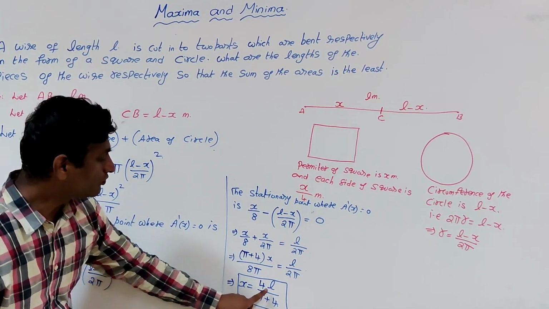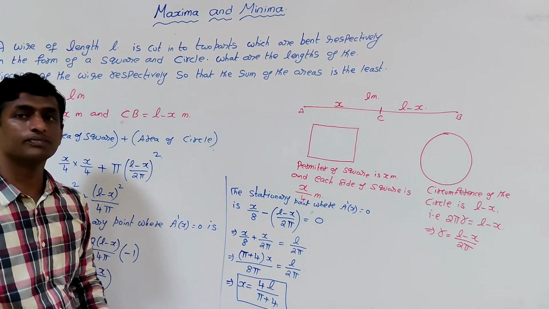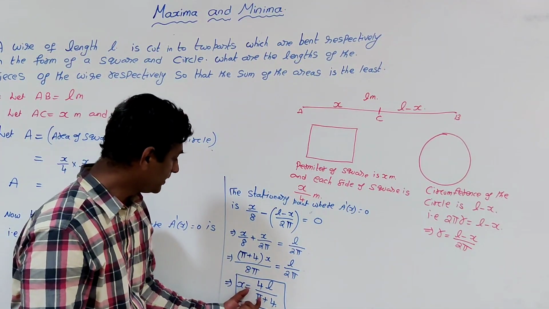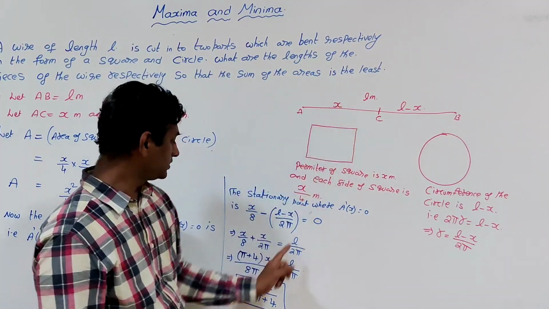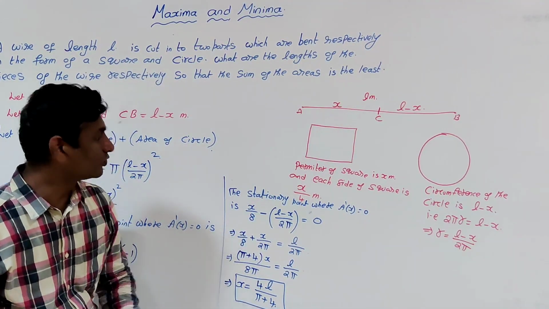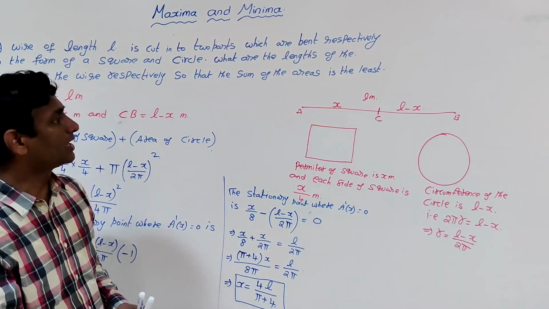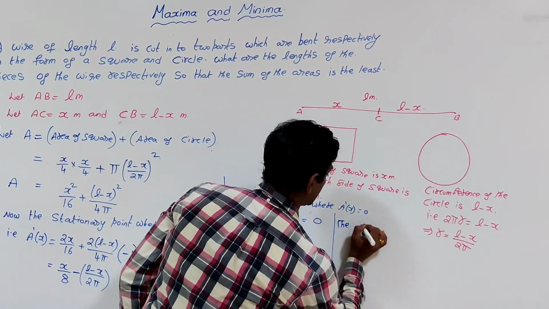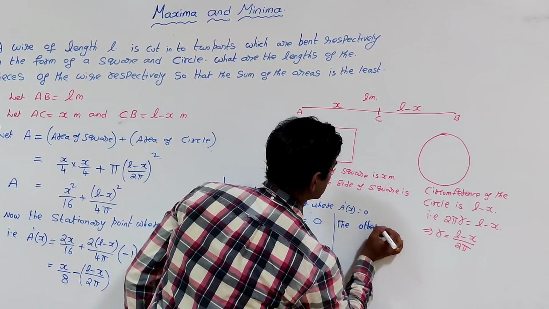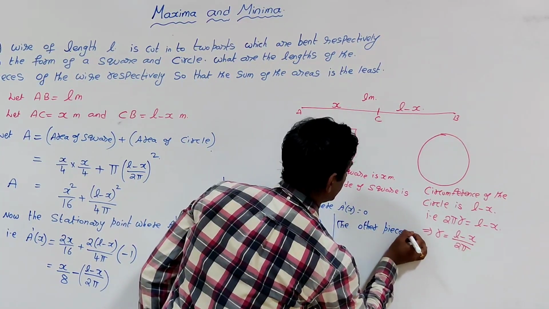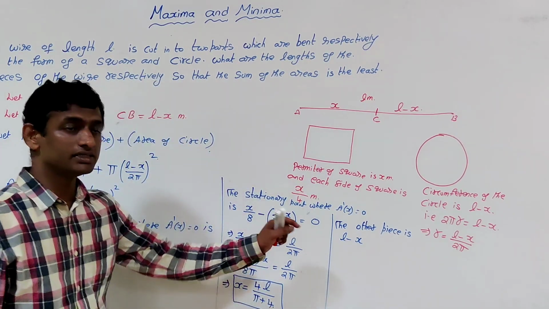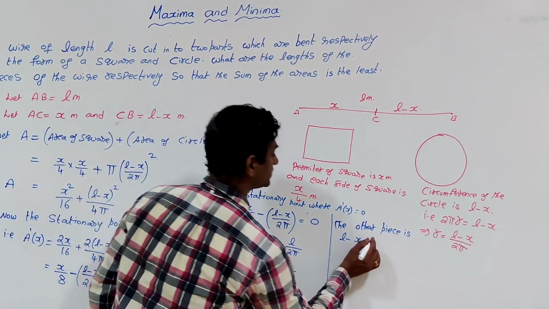So x is equal to 4L by pi plus 4. This is one piece. Now the other piece is L minus x. What is x here?